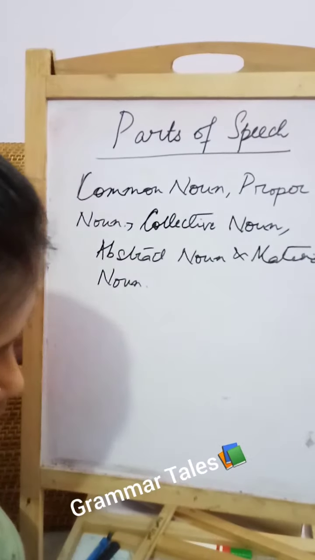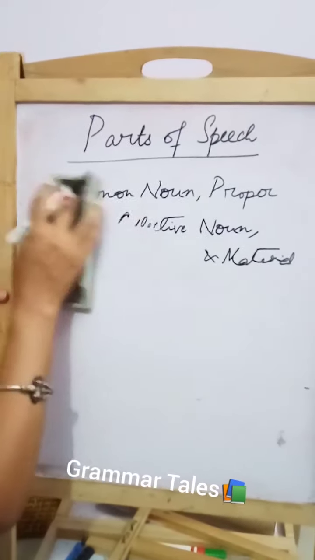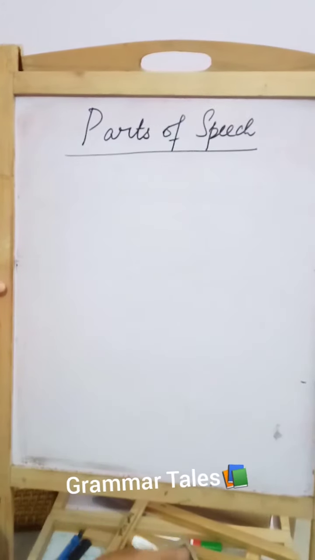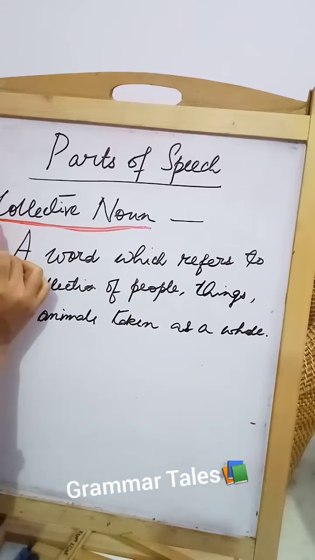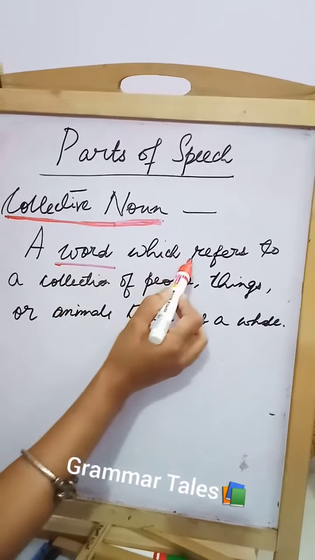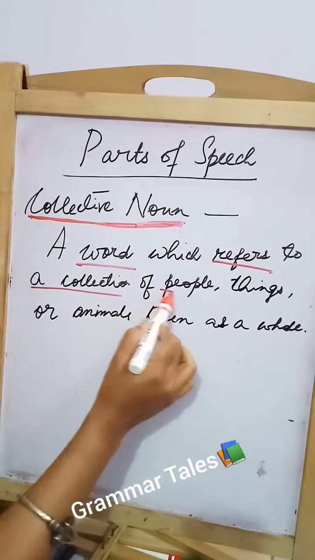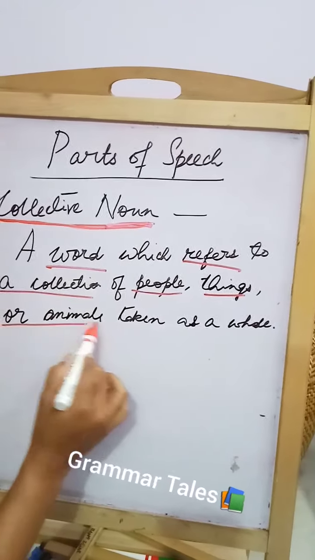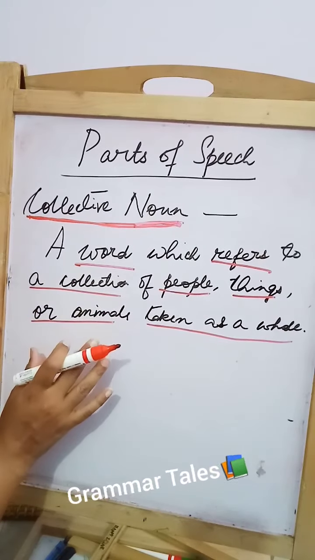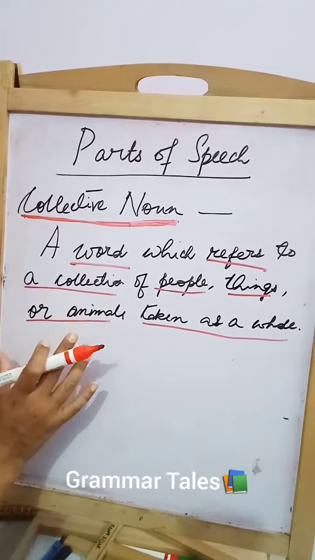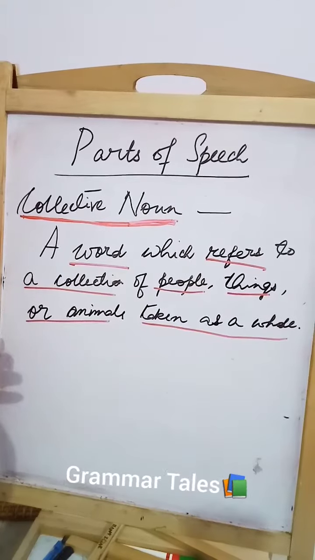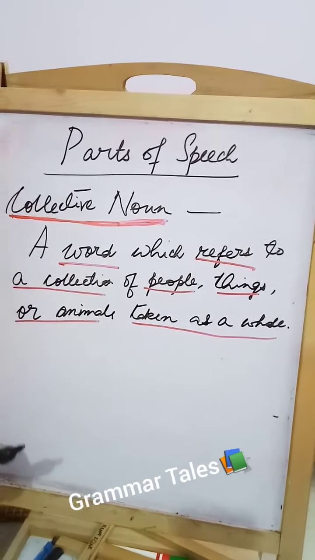We will also see these with as many examples as possible so that you have a very clear idea about all these. Okay, so let's start with collective noun. So let us see what is the definition of collective noun. A word which refers to a collection of people, things or animals taken as a whole. The definition itself is self-explanatory, that collective noun is a word which refers to a collection of people, things or animals when we take them as a whole. Now we will see some examples and that way it will become very clear to you.